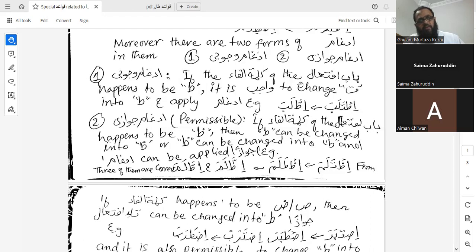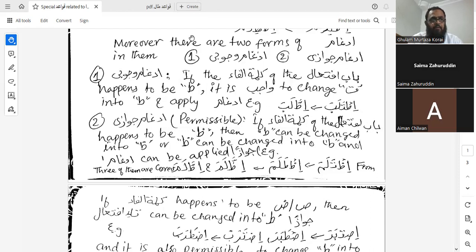So if ta comes in the kalimatul fa of babu iftial, then the ta of babu iftial is going to be changed into ta wujuban, and idgham will be applied wujuban as well.